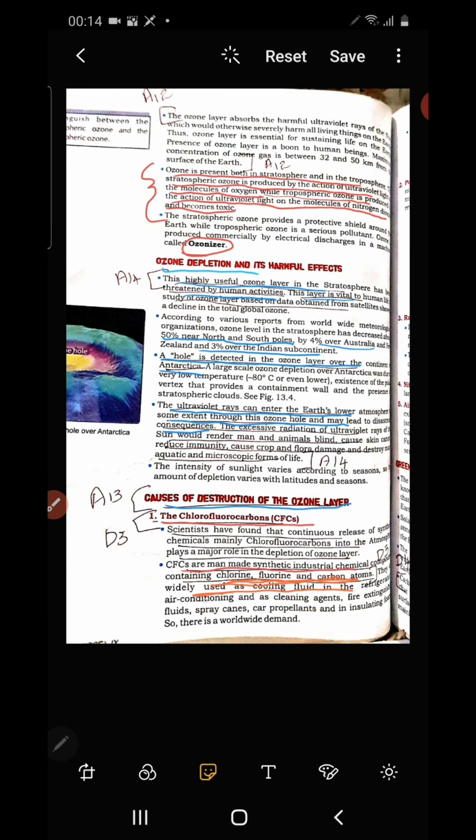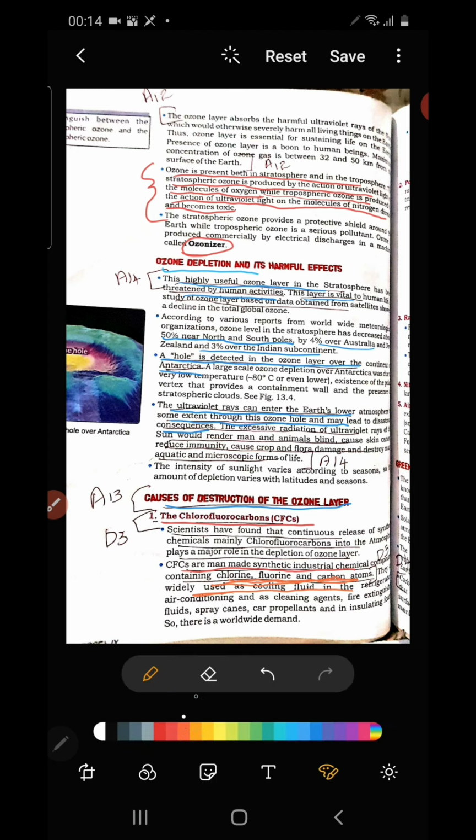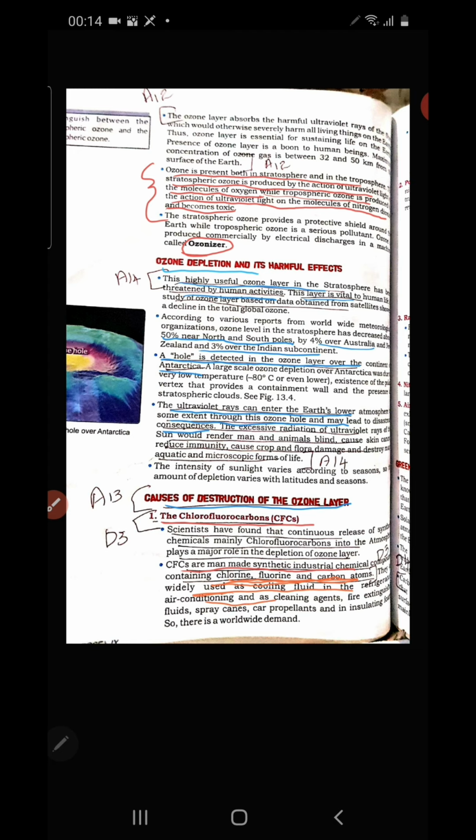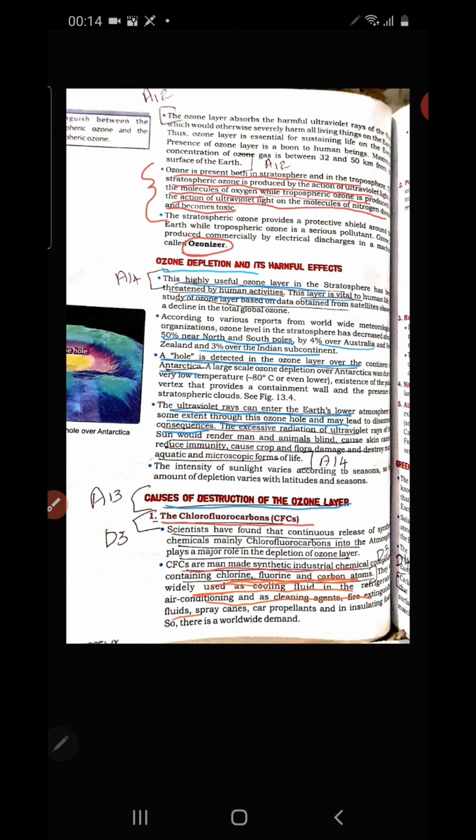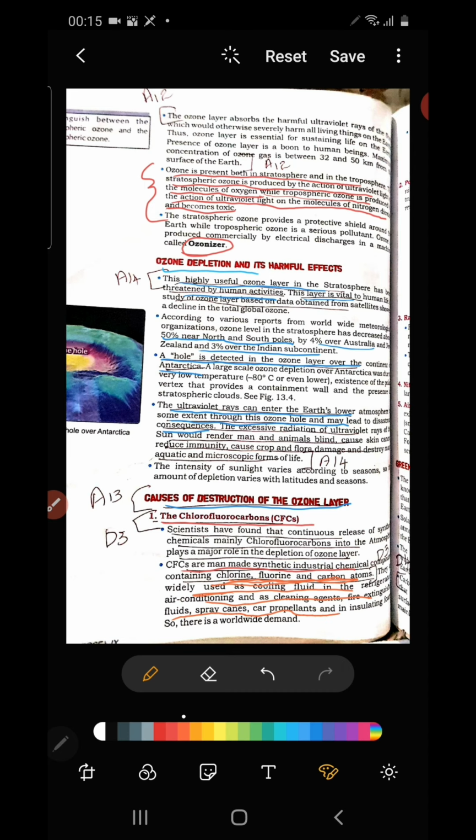It is used as a fluid in air conditioning and in cleaning agents, extinguishing fluids, spray cans, car propellants, and all these devices.